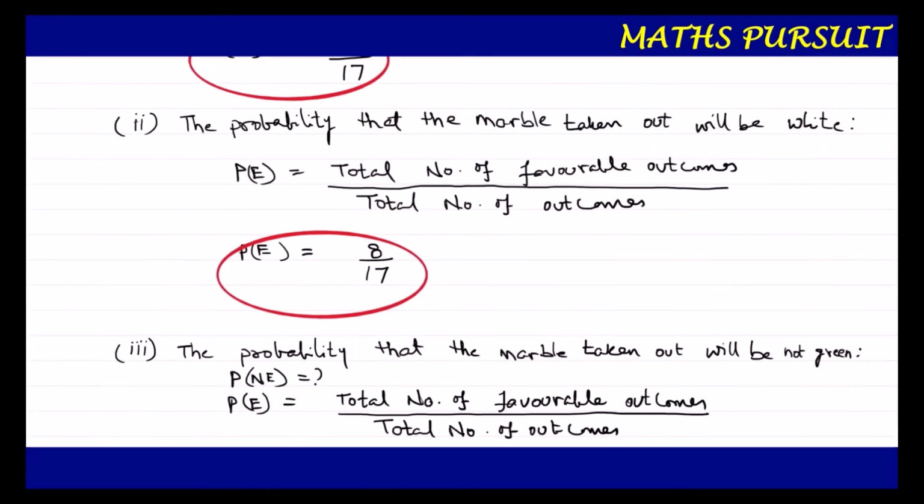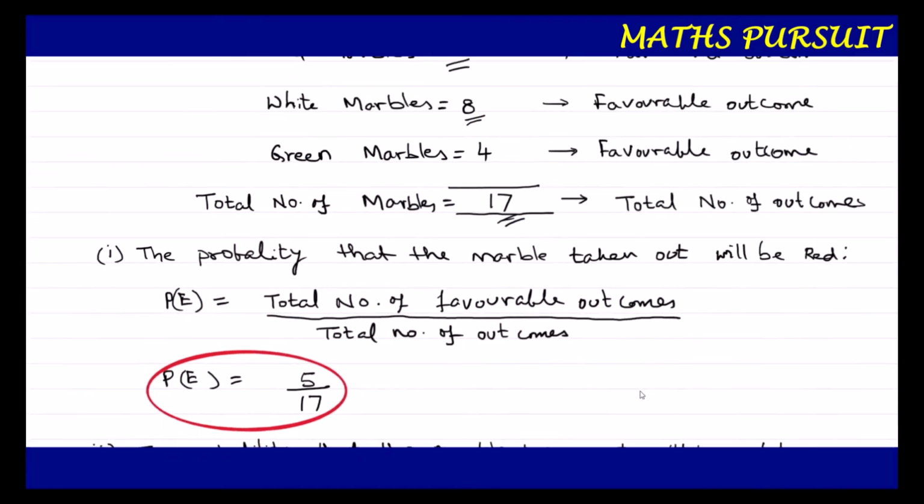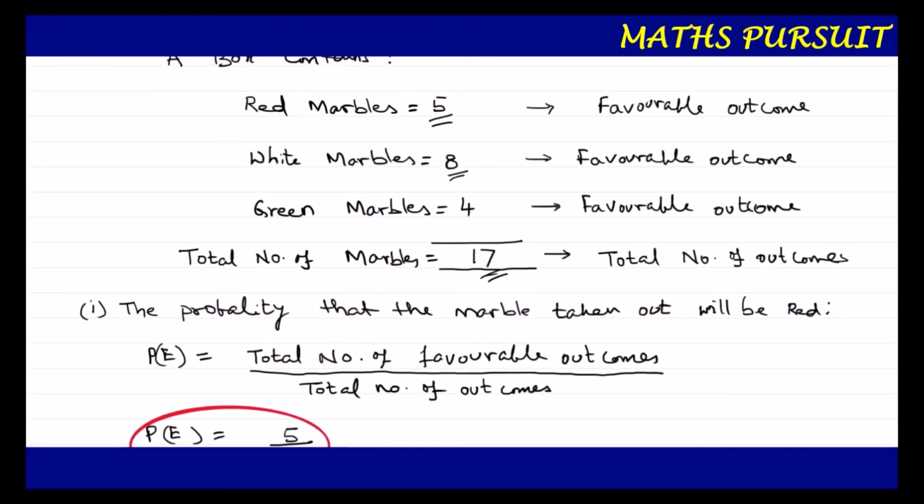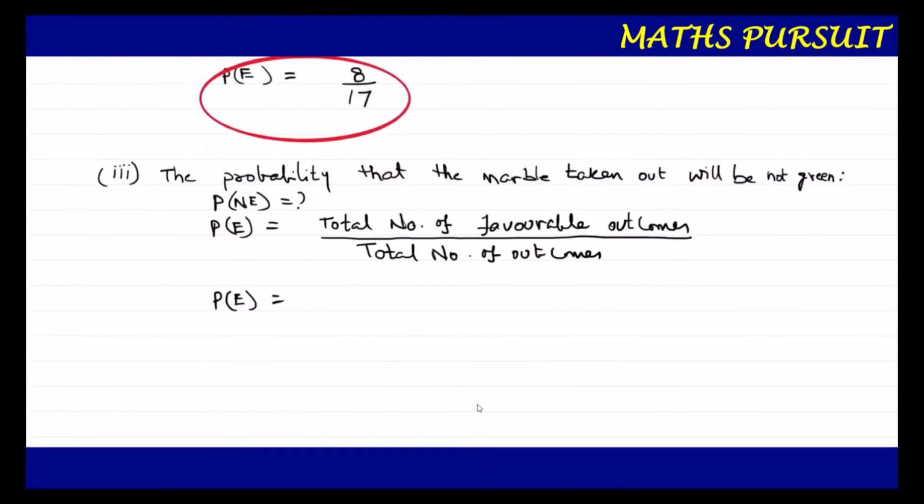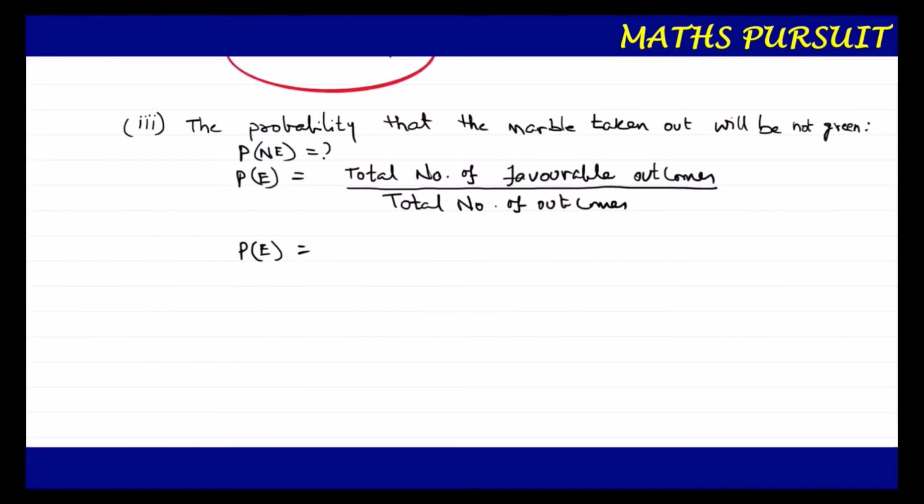So now for the number of favorable outcomes for the case of green, let us look here once again. The number of favorable outcomes for green is 4 and total outcomes is 17. That means 4 upon 17. P(E) is 4 upon 17. But guys, this is not our answer.